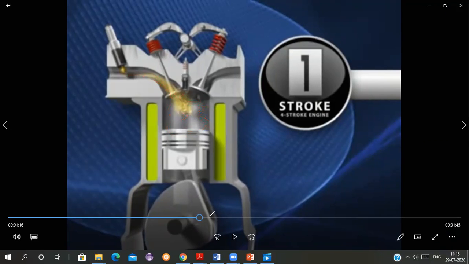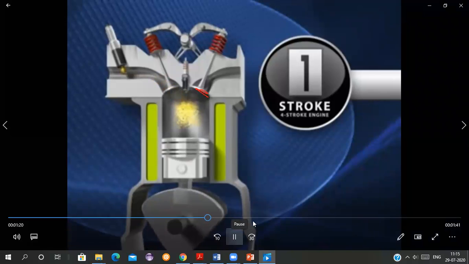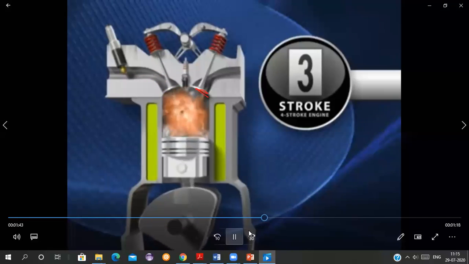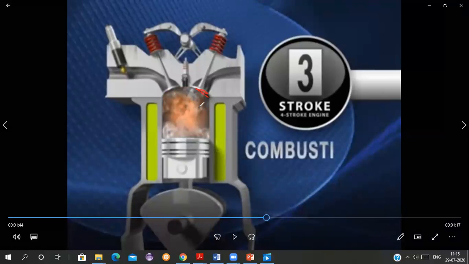Okay, then see, in the exhaust stroke, what should happen? When this valve is opening in the exhaust stroke, all of you know this. So what should happen? When we have to expel something outside after the combustion has happened, these high pressure gases inside the combustion chamber should move outside. But what will happen if I keep the pressure here much more than the pressure inside the combustion chamber? These gases will not be allowed to move outside then.